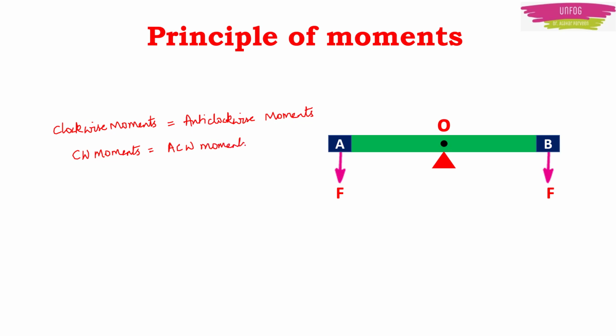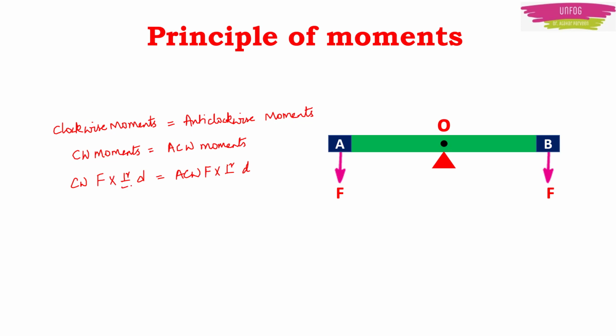So according to the principle of moments, both these moments will be equal. But we also know that moment of force is equal to force into perpendicular distance. So clockwise moments can be written as clockwise force into the perpendicular distance d, which will be equal to anti-clockwise force into the perpendicular distance d.